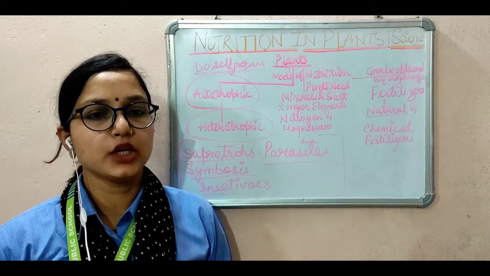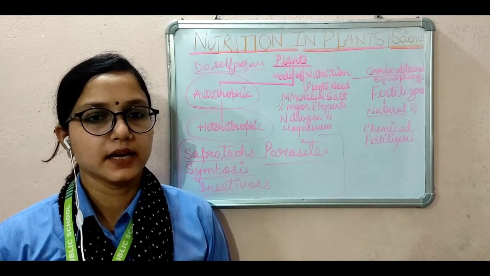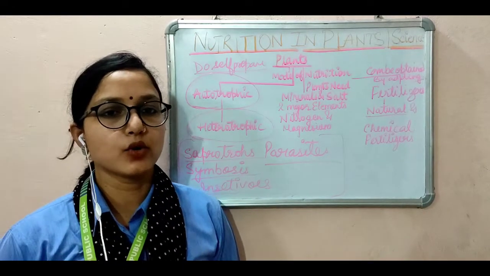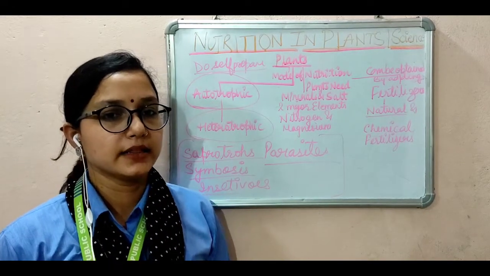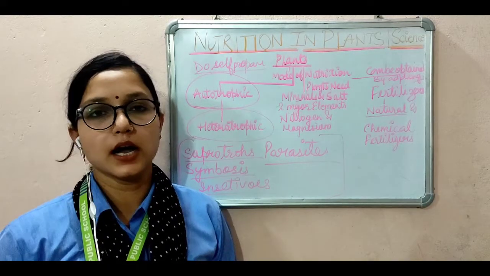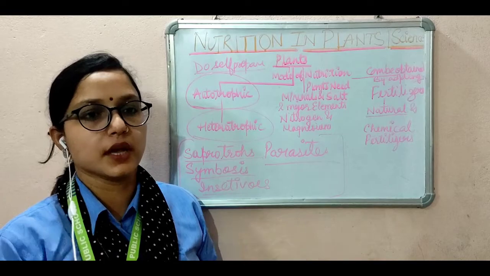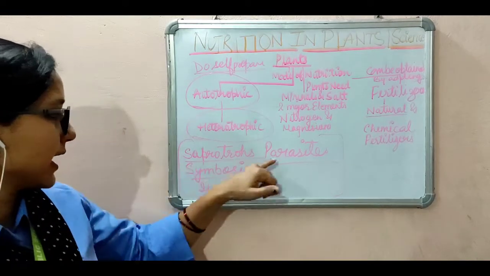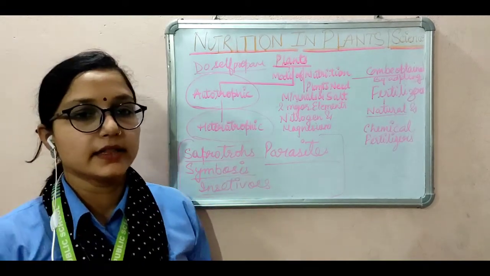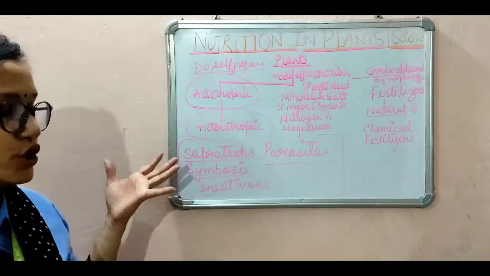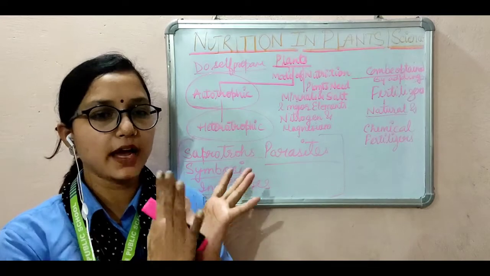Firstly, I will tell you about parasites. Some plants such as the cuscuta plant grow on other plants. They suck food from the other plants and get nutrition from the roots. The next is insectivorous plants. These plants eat insects, such as the pitcher plant and Venus flytrap.